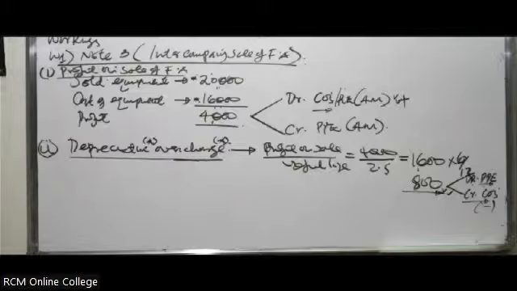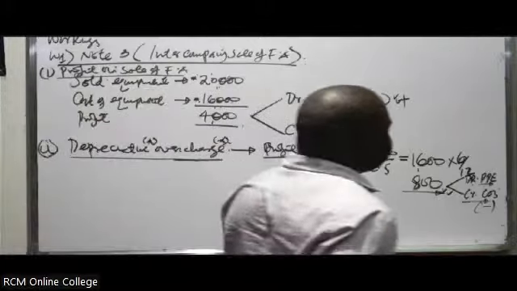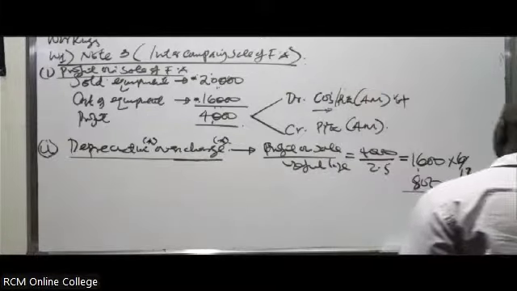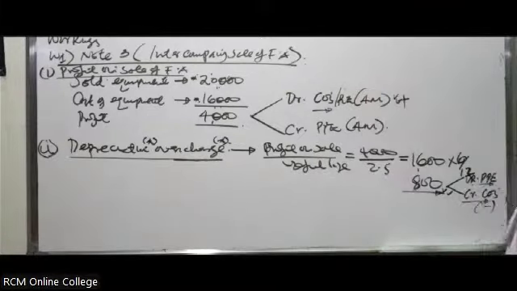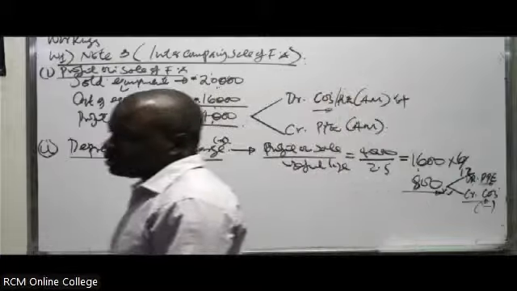If it's an undercharge, it will be the opposite. We'll likely end up having to credit the PPE, and in this case, debit the cost of sales. It will be the opposite.